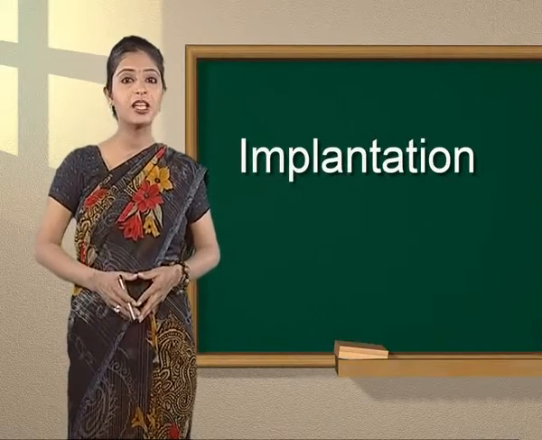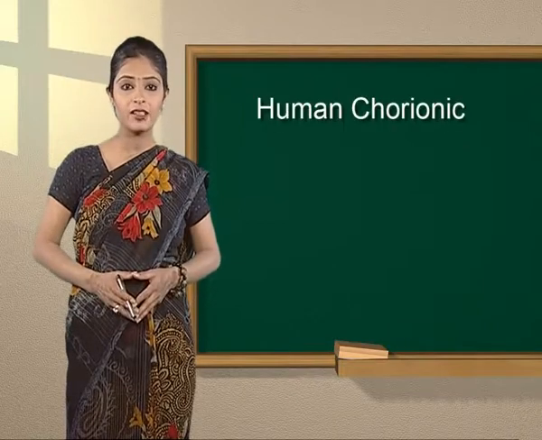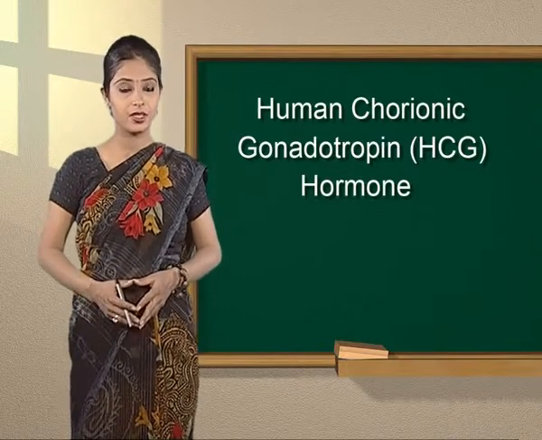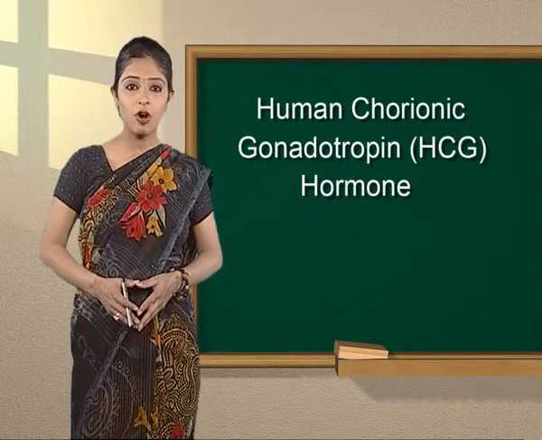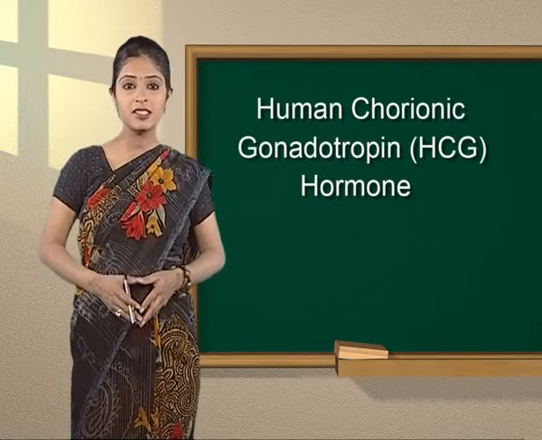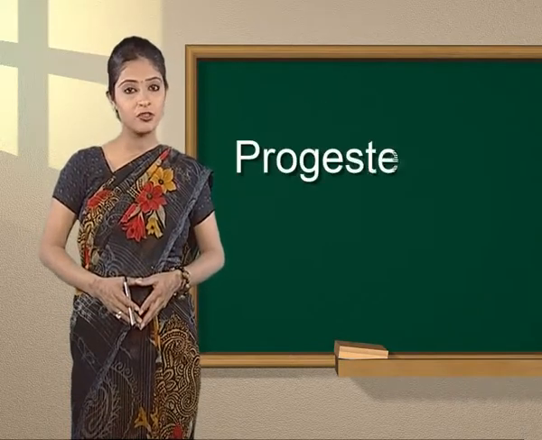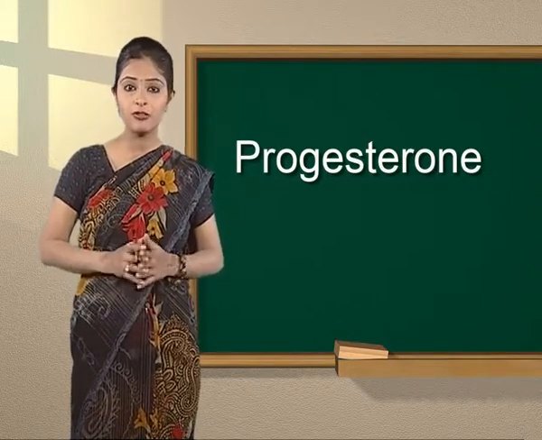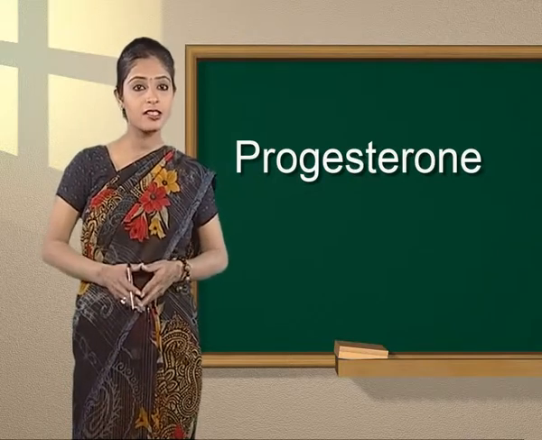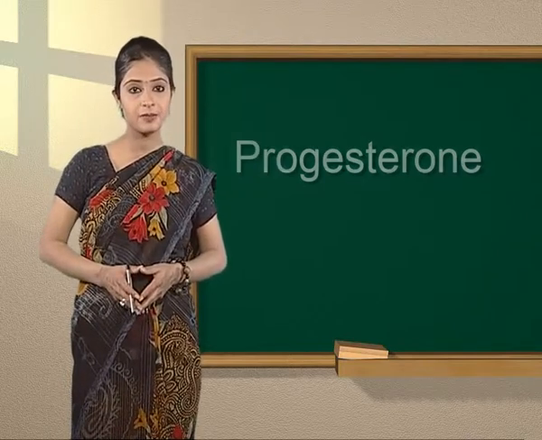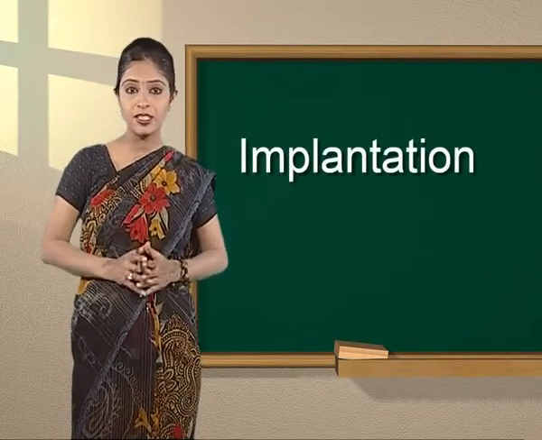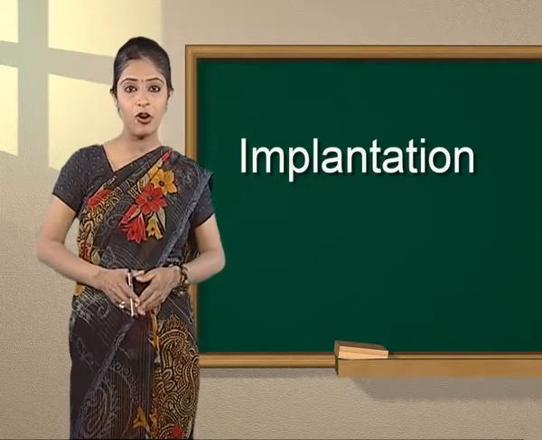By this time, trophoblastic cells start secreting the human chorionic gonadotropin hormone, means HCG. The HCG maintains the corpus luteum and causes more secretion of progesterone. This hormone maintains the endometrium of the uterus and causes it to grow during pregnancy. So students, now the blastocyst is ready to get embedded in the uterine wall.